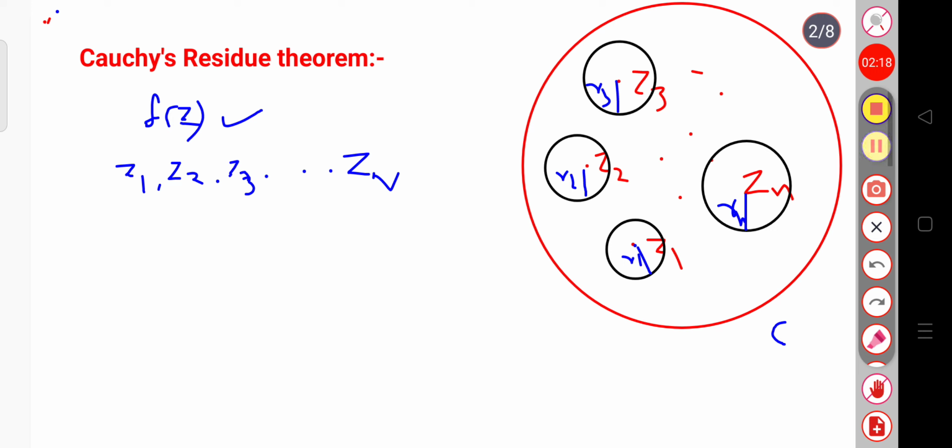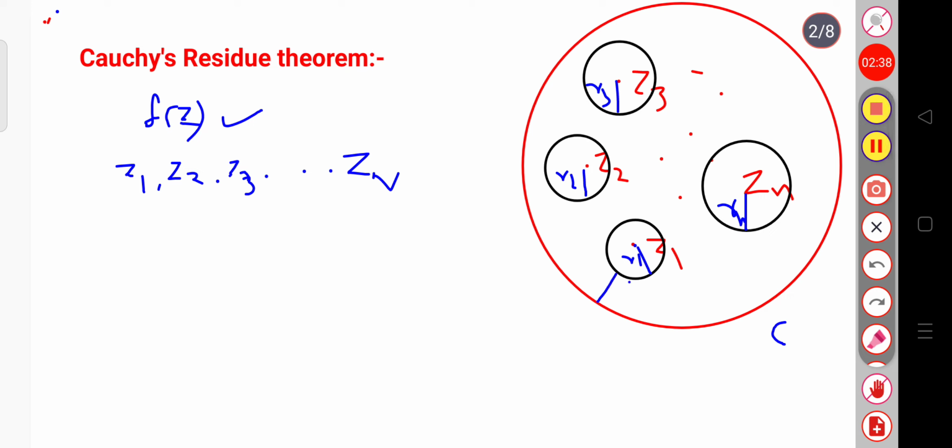Okay. Since these circles lie within this contour C, this is called a multiply connected region. So, I can connect this region to the contour C, so that this multiply connected region can be converted to a simply connected region. For that I have to draw some cross cuts.